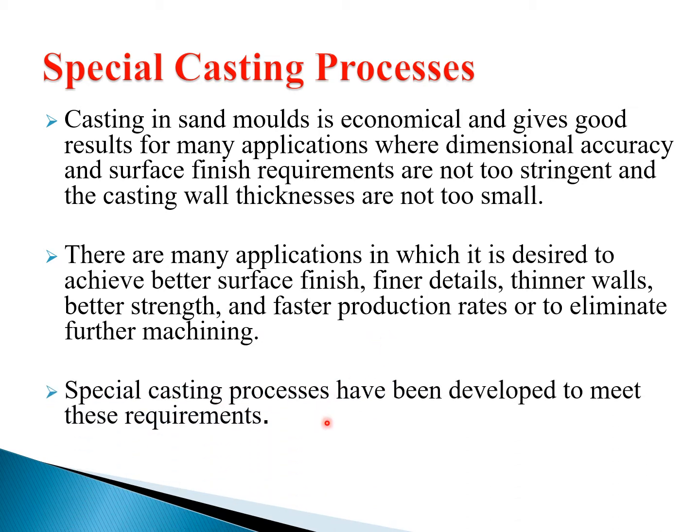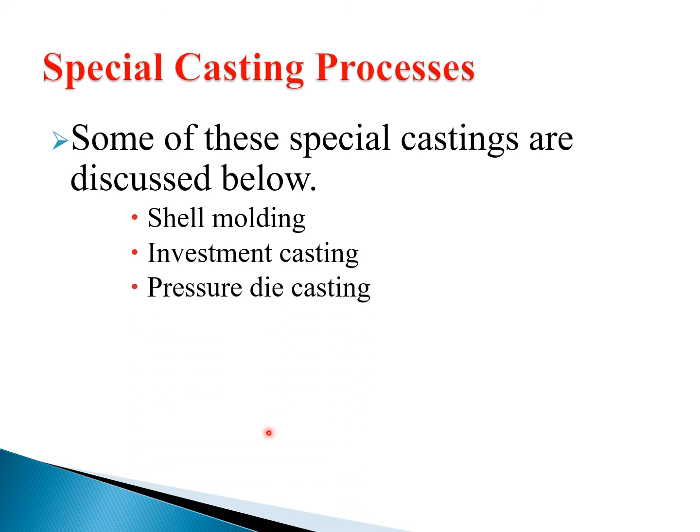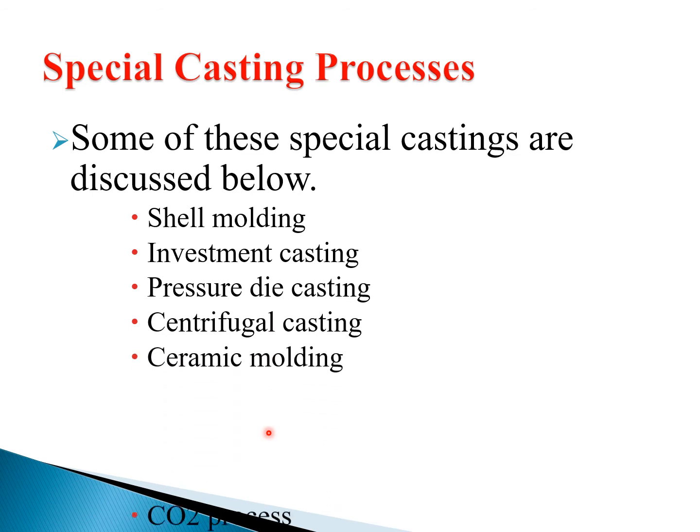Special casting processes have been developed to meet these requirements. To meet all these requirements, we are producing special casting processes. Now let us see what those are. Some of these special castings are discussed below. Number 1 is shell molding, investment casting, pressure die casting, centrifugal casting, ceramic molding, CO2 process, meaning carbon dioxide process, and stir casting.